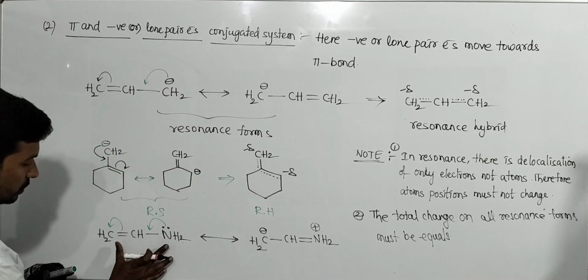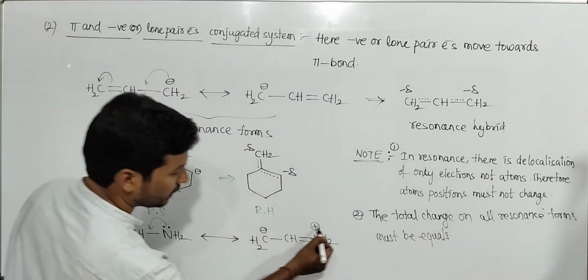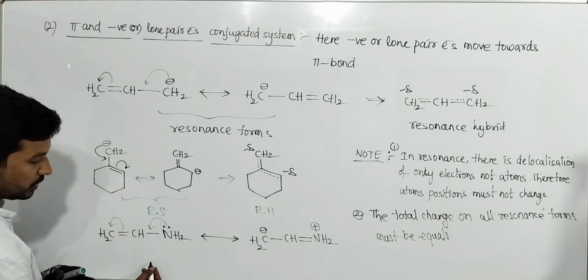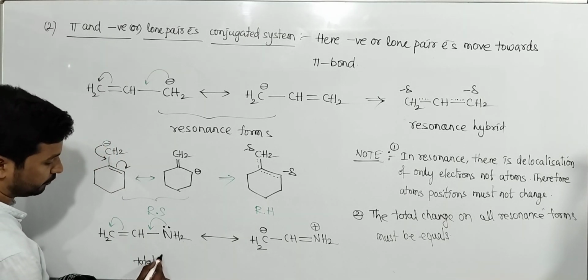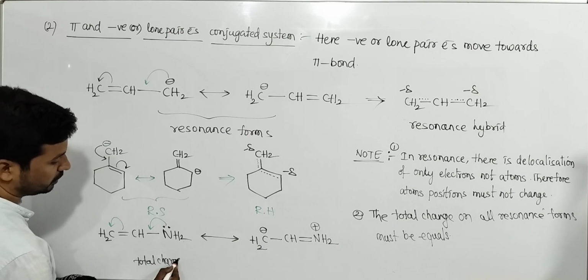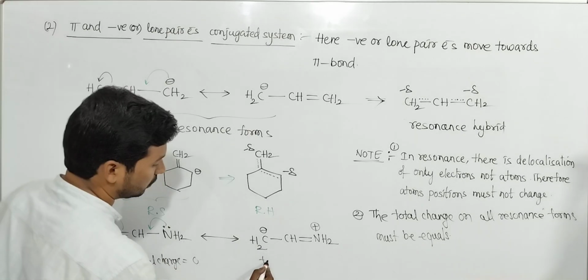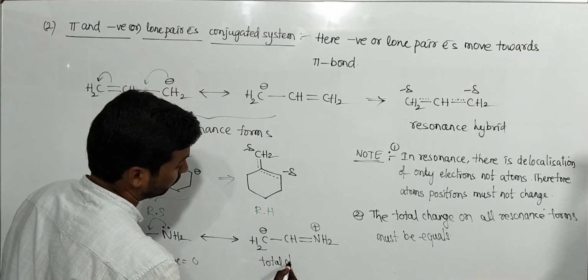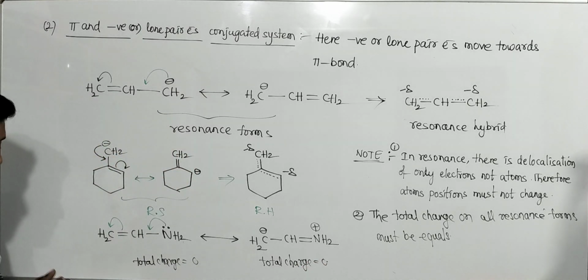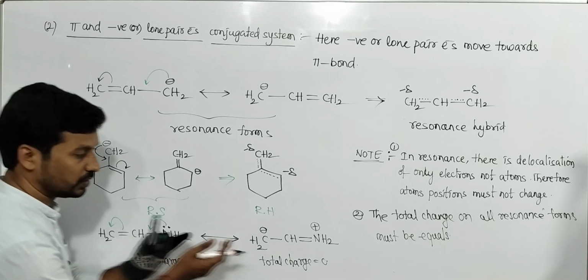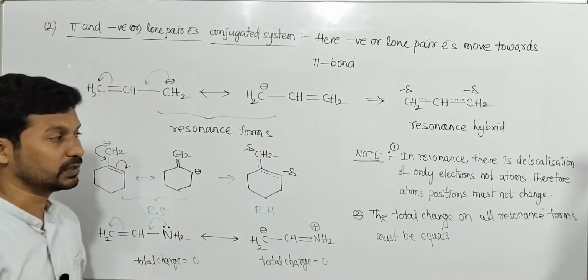See here, what is the total charge? Here plus and minus, so 0. Total charge 0, total charge 0. Here also 0. The total charge must be the same. If here it is minus 1, here also minus 1, like that.